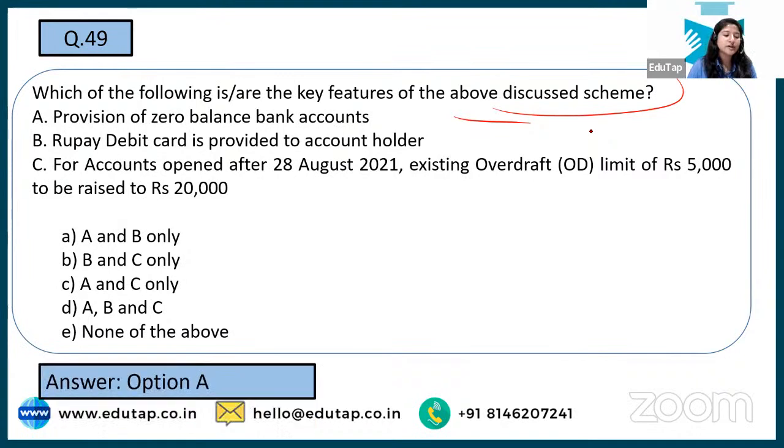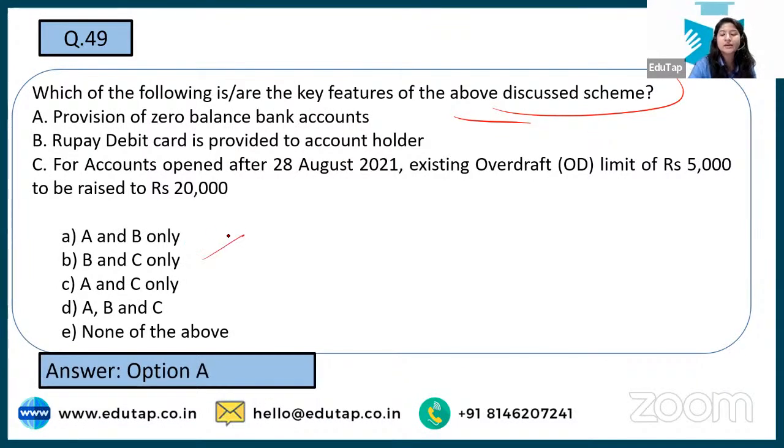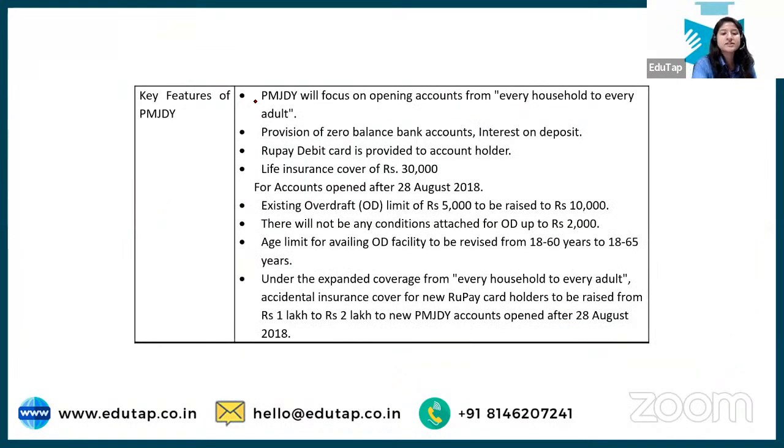See, the correct answer over here is only option number A and B, because here it has been raised not to 20,000 but to 10,000. Here you can look at Jan Dhan Yojana, that is for financial inclusion, and this overdraft facility has been raised to 10,000, and not 20,000 as has been mentioned in the question.